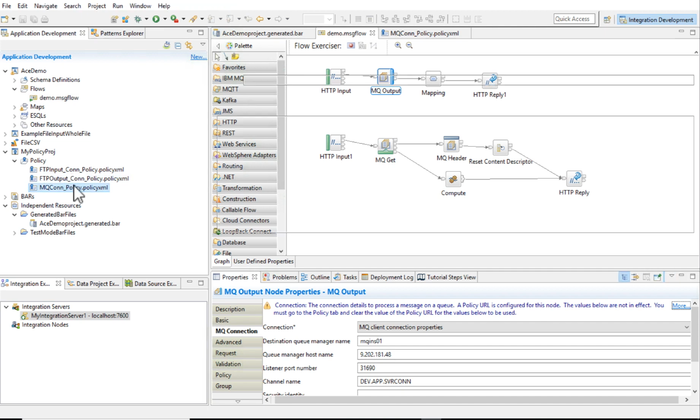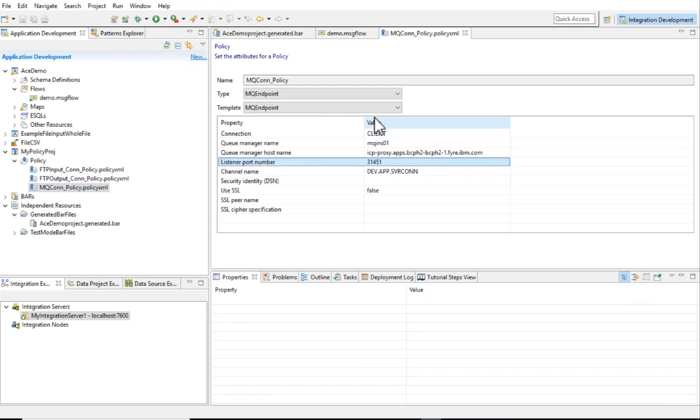I've created a policy project which has the MQ connection policies, and it has all the information which I would want to override during the deployment of the message flow. If you look at it, the queue manager host name is this, the listener port is this, and the channel server name. From where did I receive this information?